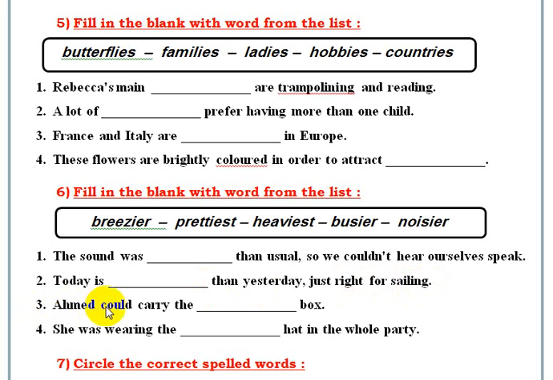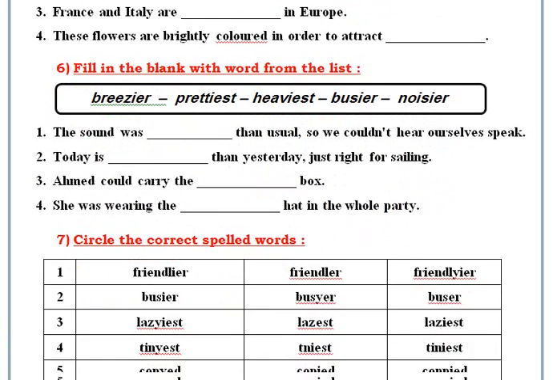Number 3, Ahmed could carry the heaviest box. 4, she was wearing the prettiest dress she had in the whole party. Okay.